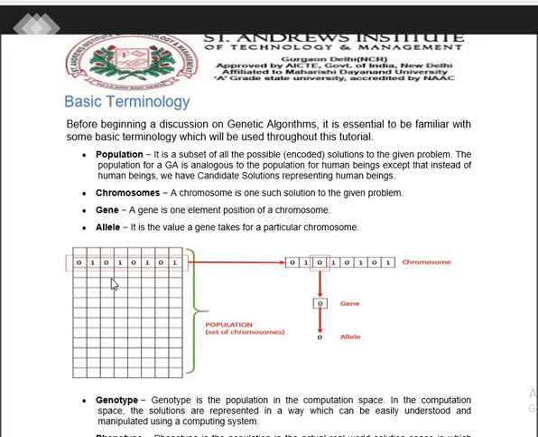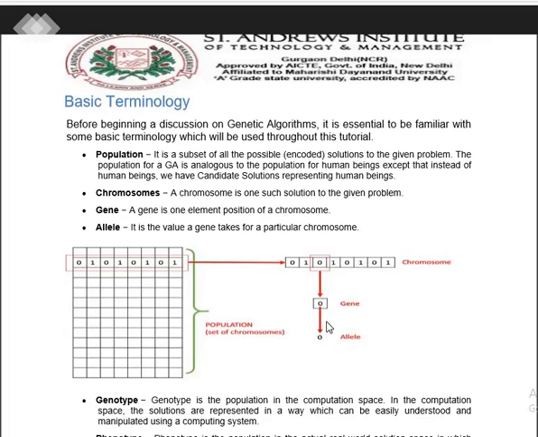So when we talk about the set of data included row-wise, these are mostly the chromosomes that we considered, and each cell inside the matrix is going to have the position of a gene and the value that has been given to this gene. A gene is one element position in the chromosome. A chromosome is one such solution to a given problem. This is the whole chromosome that is given under the set of population.